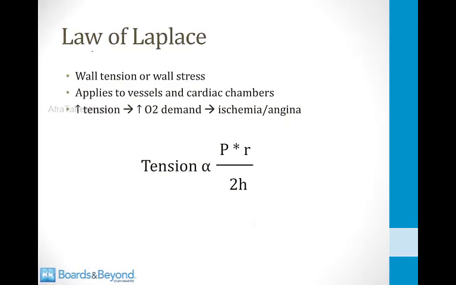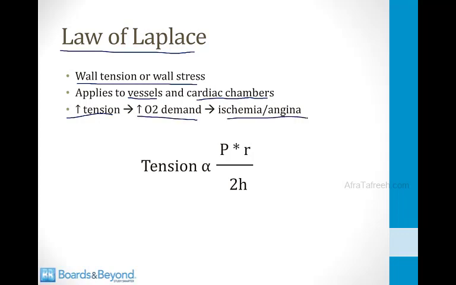The last topic for this module is the law of Laplace. The law of Laplace explains the determinants of wall tension or wall stress. It can be applied to a blood vessel, but in this module we're going to talk about how it applies to cardiac chambers like the left ventricle. The reason the law of Laplace is important for understanding the left ventricle of the heart is because anything that raises the wall tension in the left ventricle will raise myocardial oxygen demand, and this can potentially cause ischemia or angina. So the law of Laplace states that the wall tension of the left ventricle is proportional to the pressure generated by the left ventricular chamber times the radius of the left ventricle divided by 2 times the wall thickness. The letter H is used to denote wall thickness.